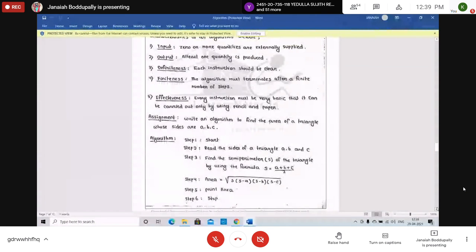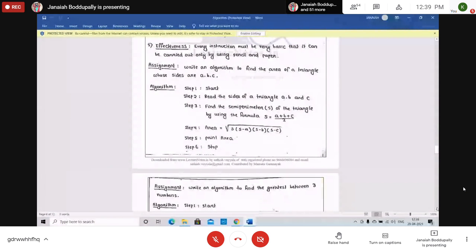Write an algorithm to find the area of the triangle whose sides are a, b, c. Using the properties of triangles, if the sides are given, find S equal to A plus B plus C by 2. Then the area of the triangle equals the square root of S into S minus A into S minus B into S minus C. You know the formula?